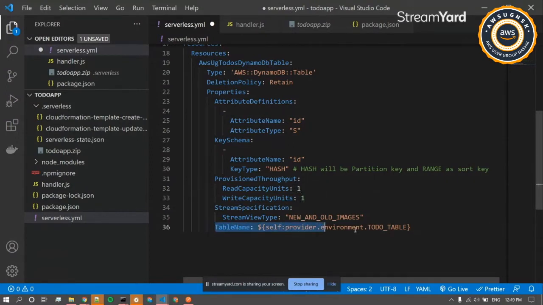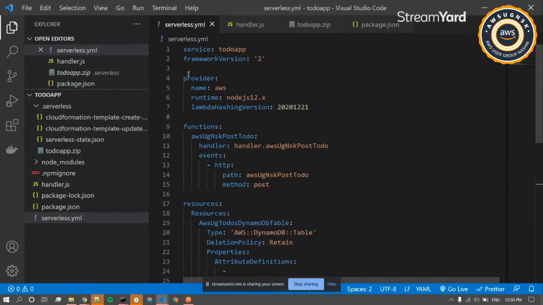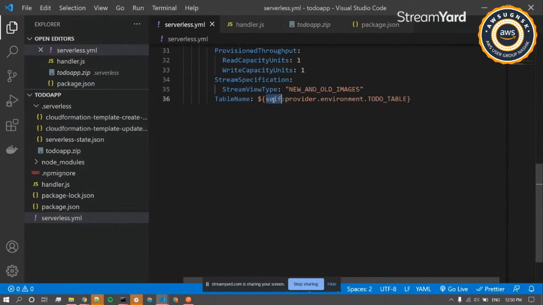Under that we have defined the table name. Self means the serverless YAML that we have. So that will be the self-referential variable that we can use. Consider you have a variable defined under your own YAML, so you'll be using self. You can also use self when we have multiple YAML files that we include in this major YAML file. So you can use self over there as well.